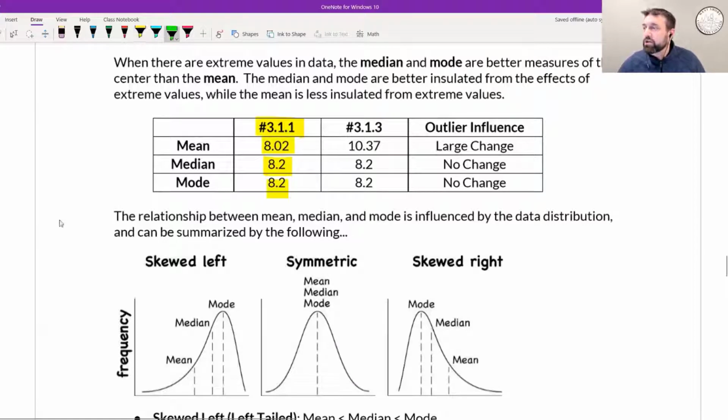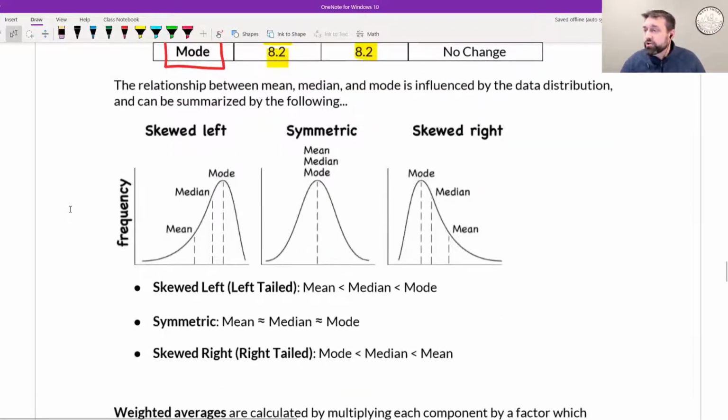No big deal there. But when you added the outlier, the very heavy 22-pound cat, you'll notice that the mean changed significantly, but the median and the mode really didn't change that much. And this has led some people to make the argument that maybe the median and the mode are better measurements of the center of a data set. The reason being is that the mean, the average, can be influenced by an outlier. So if you have an outlier in your data set, it can really skew the distribution of that data. It'll make that mean not quite a good measure of center, right?